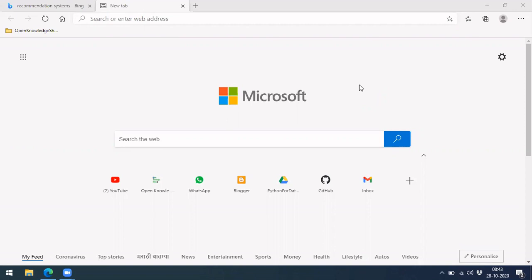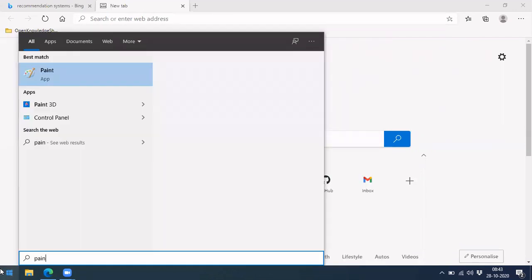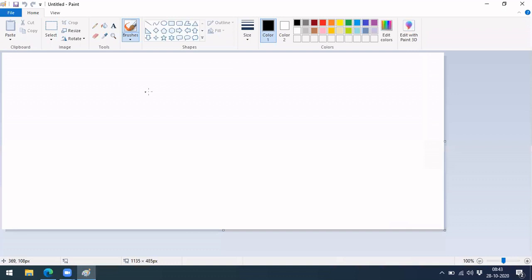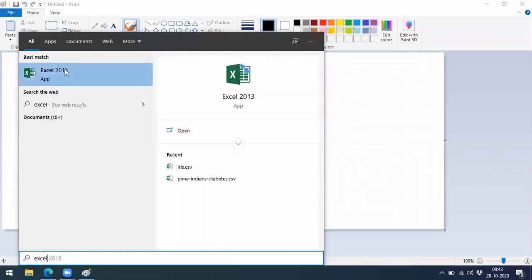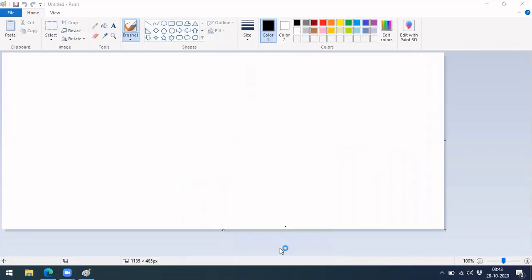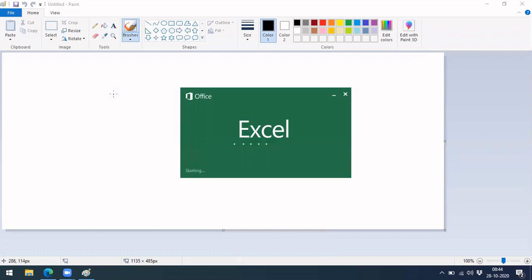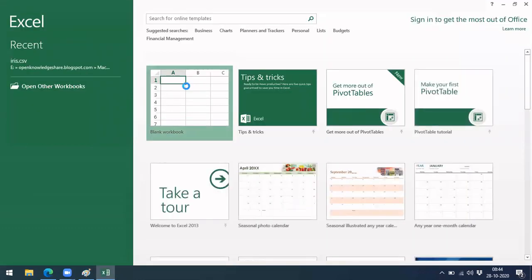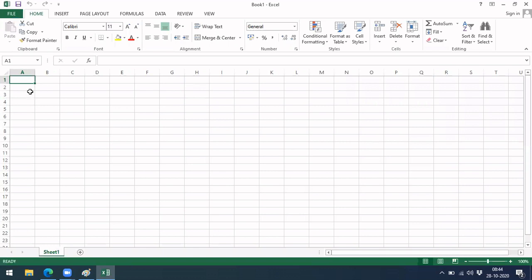So what this recommendation system actually is, let's discuss it with a simple example. There are various kinds of recommendation systems, so let's discuss the simpler one. Let me open an Excel notebook. So, a recommendation system.